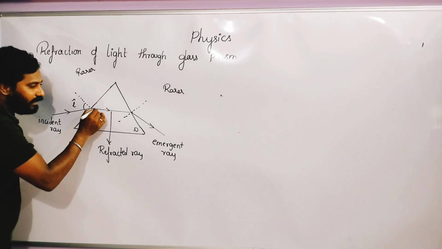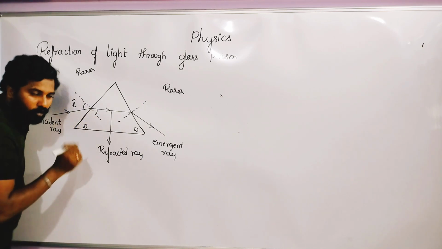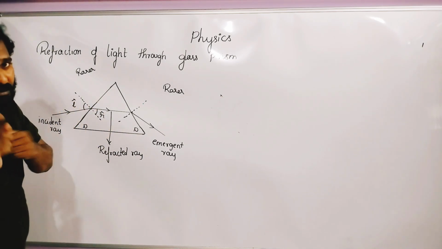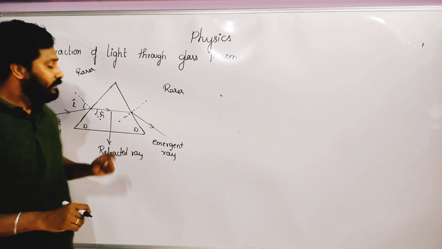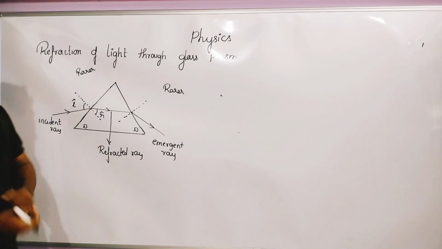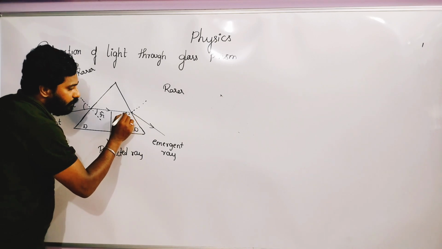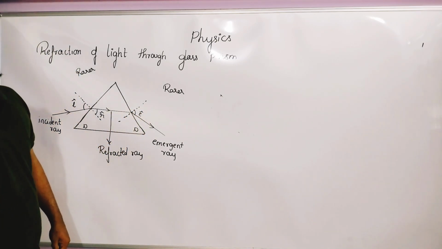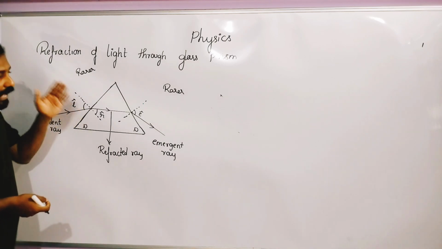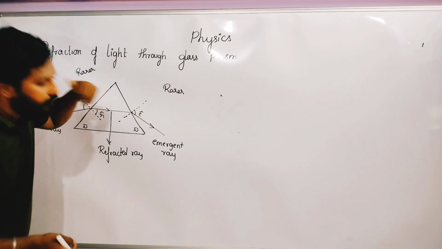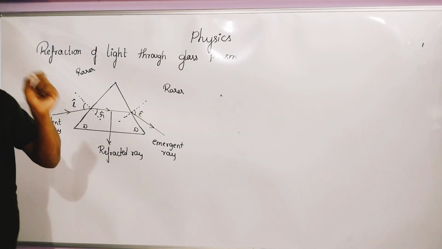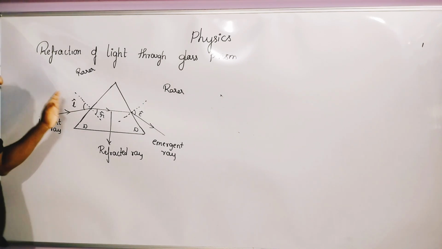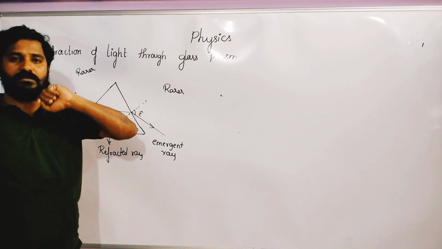Here we are going to mark another angle. What do we call it? The angle of refraction, not reflection, remember. Now the same light ray comes out here, and this is the angle of emergence, the angle between the normal and the emergent ray. You want to remember the angle of incidence, the angle of refraction, and the angle of emergence.